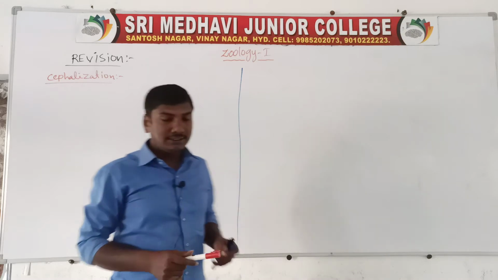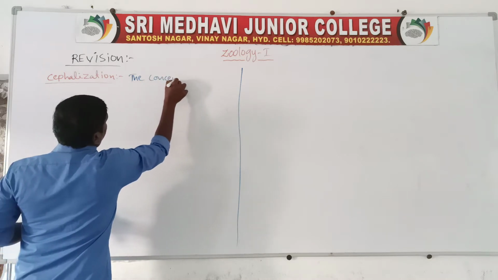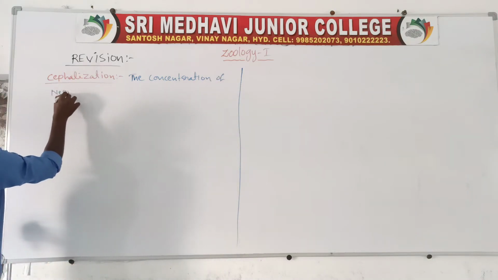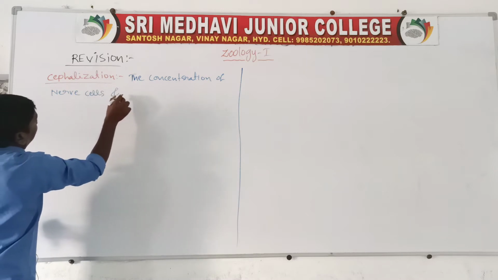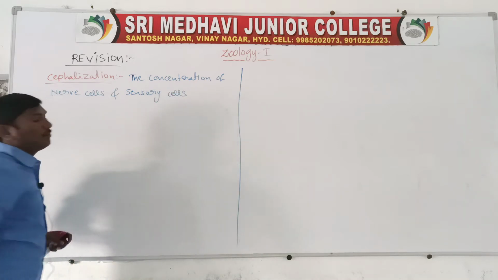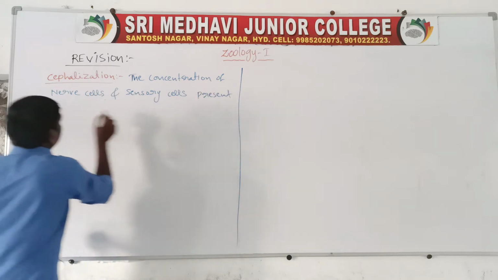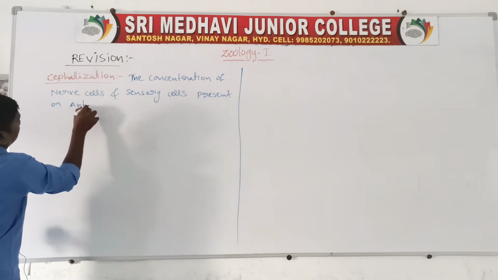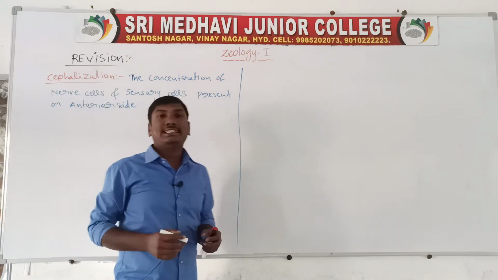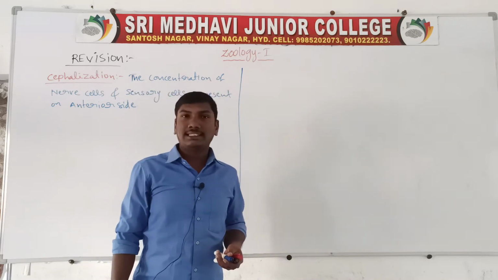The concentration of nerve cells and sensory cells present on the anterior side is called cephalization.